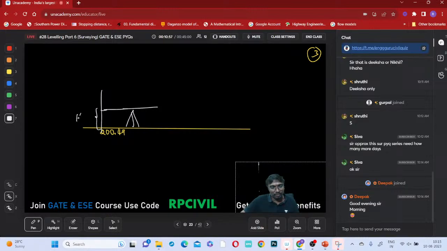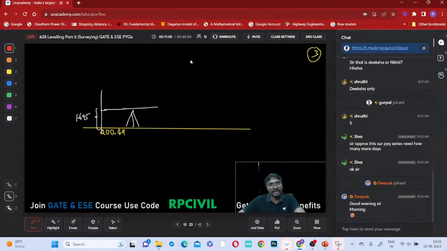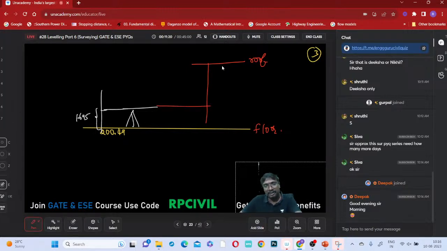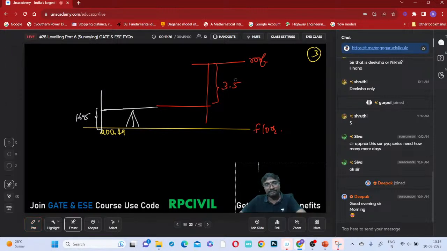So that is your 1.695 you are having, right? Next, reading on the staff held upside down, again, is the bottom of this roof, 3.305 meters, right? So this is your roof, and this is your floor. With the help of this floor and this roof, what is the reading it is maintaining? What is the staff reading upside down? It is 3.305 meters, sorry.